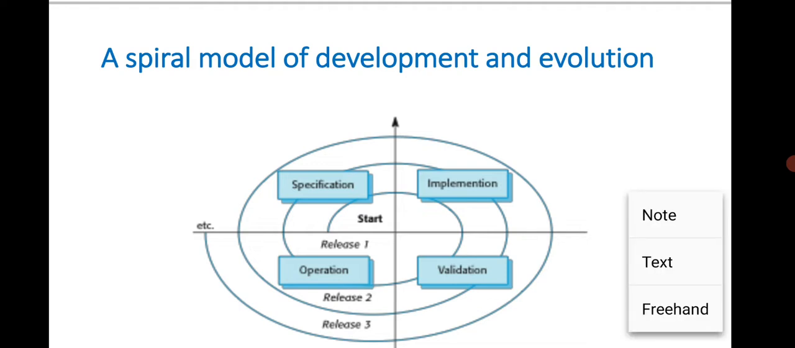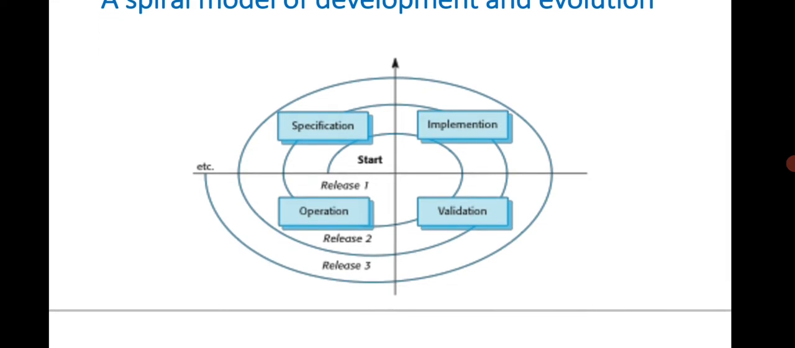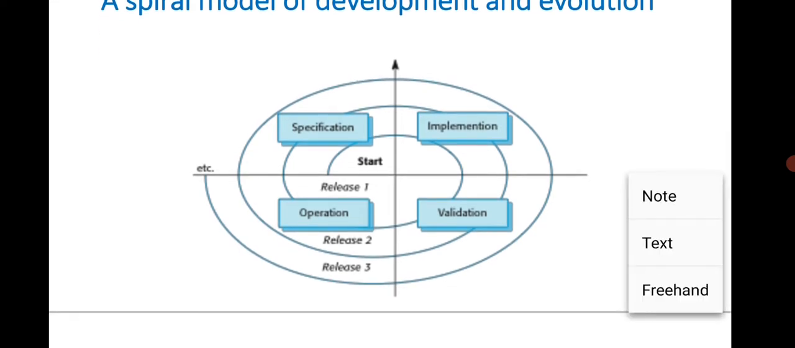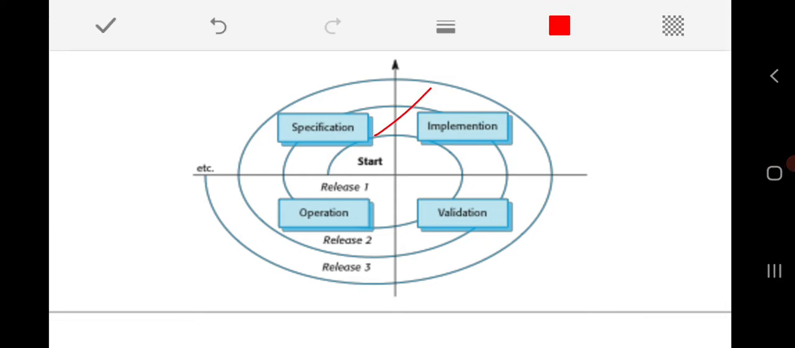If you observe the diagram, it starts with the specification. Looking at the overall development process with respect to the software process activities: specification, implementation, then validation, then operation. Once the software is put under operational conditions, if any modifications or changes are to be made to a particular software, then once again it has to go through the specification.